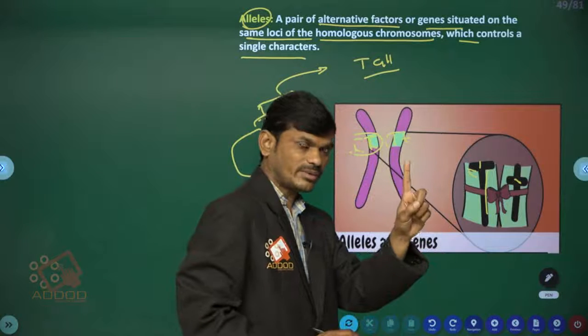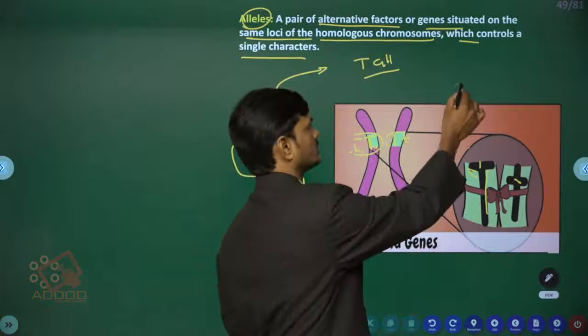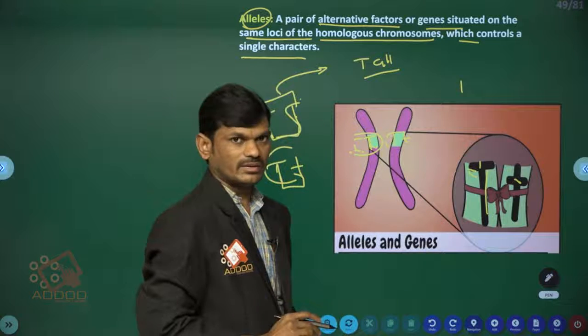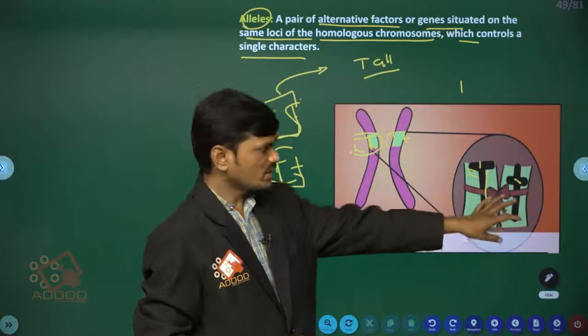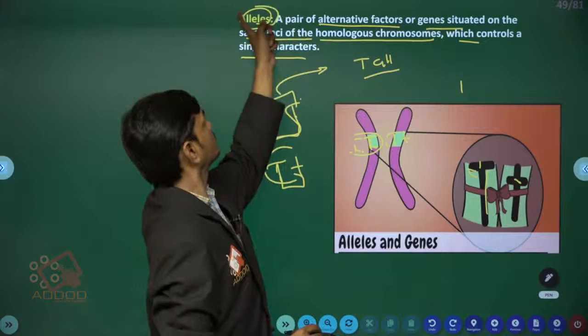So this pair of alternative factors or genes we call alleles.